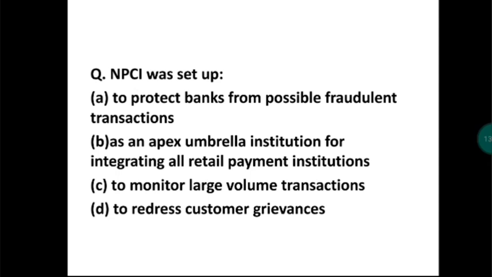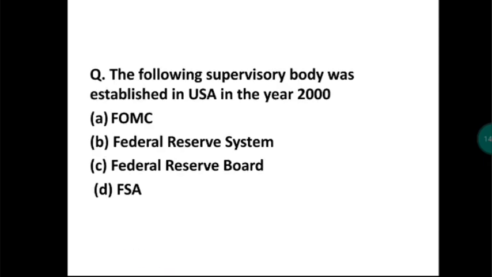NPCI was set up to protect banks from possible fraudulent transactions, as an apex umbrella institution for integrating all retail payment institutions, to monitor large volume transactions, to redress customer grievances. NPCI actually is an apex umbrella institution for integrating all retail payment institutions. Now, the supervisory body established in USA in the year 2000: the answer is FSA.